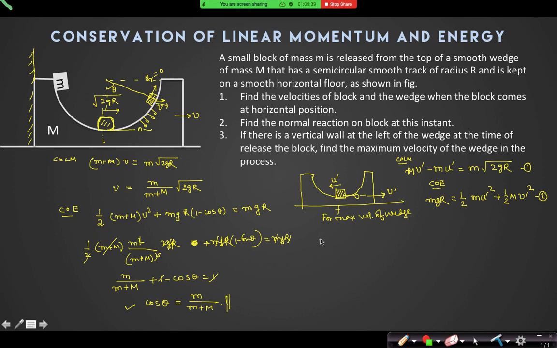From the second equation, I can say m u prime square plus capital M v prime square is 2mgr. And I can replace u prime from the other equation. What is u prime? Capital M by small m v prime minus root 2gr, whole square, plus m v prime square is equal to twice mgr.